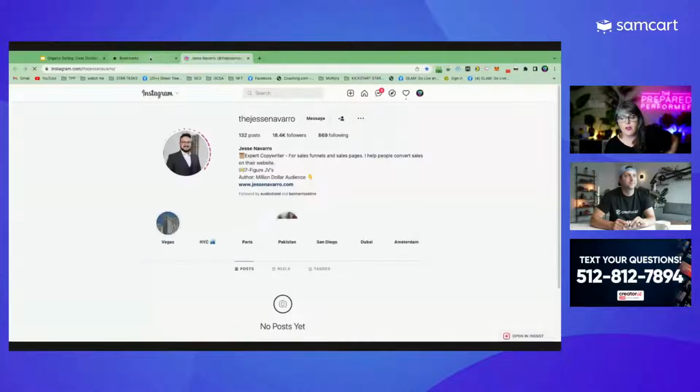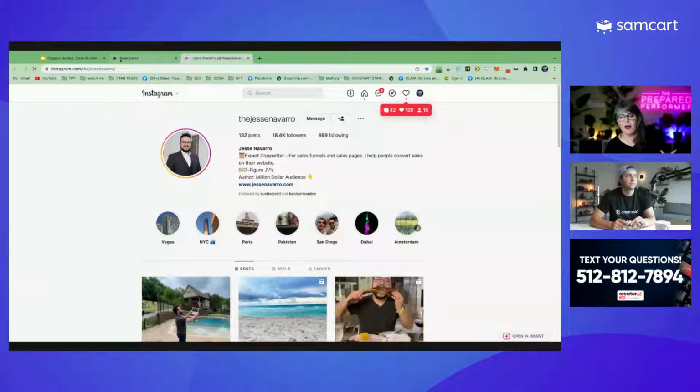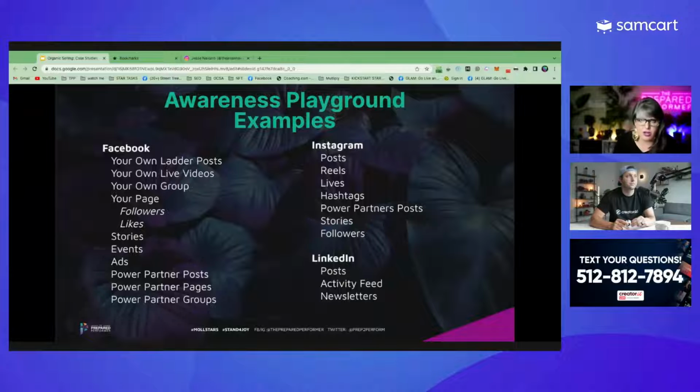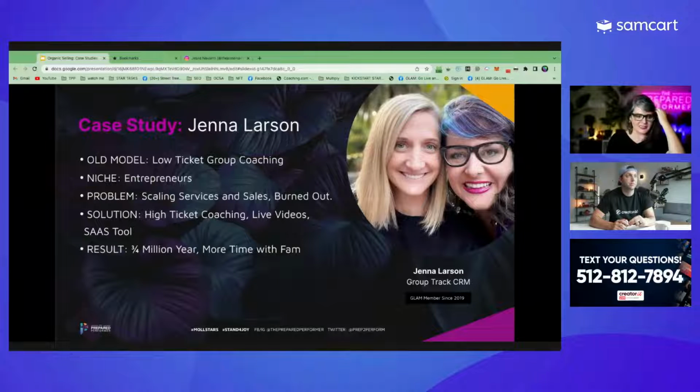Yep. So whether they're individual human beings or it's groups or it's Facebook pages and stuff like that, we recommend that you start with just one, and then we have a way to kind of streamline it. But I would not think that you're going to go interact with all of these at one time. Got it. That would be bananas, and you'd never do anything else. What we say is to do like 20 minutes a day. And like I said, we have a really streamlined star tasks thing that we go through when you're first getting it set up. So can we jump into this case study?